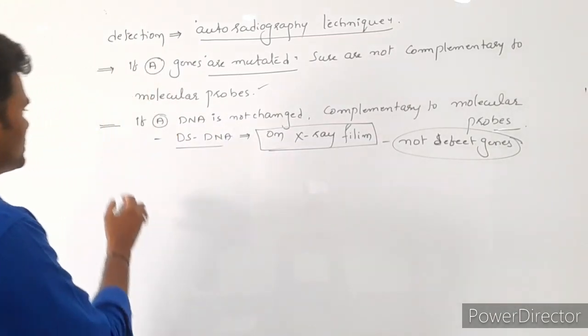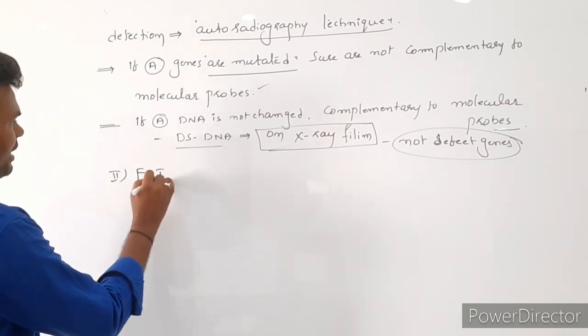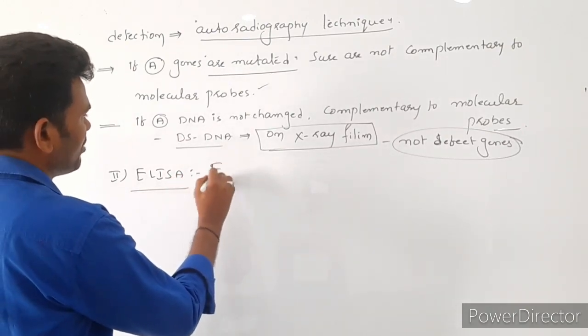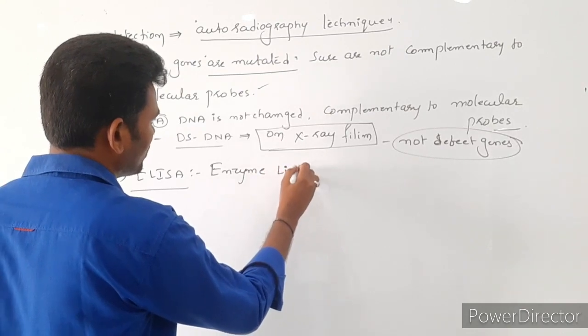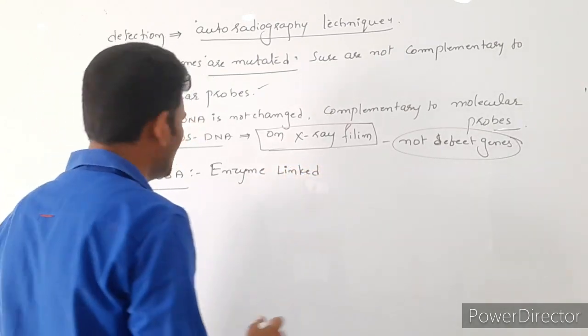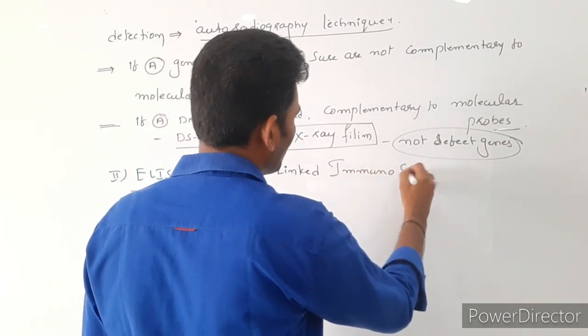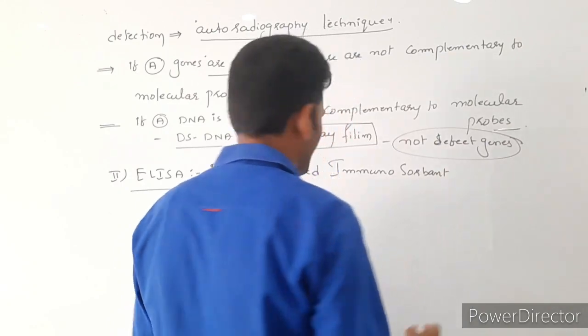And one more technique is there, ELISA. ELISA means enzyme linked immunosorbent assay.